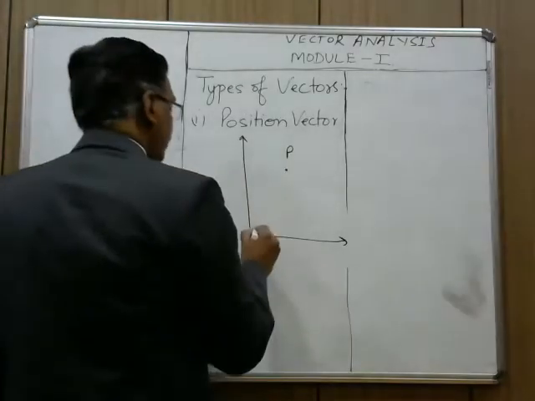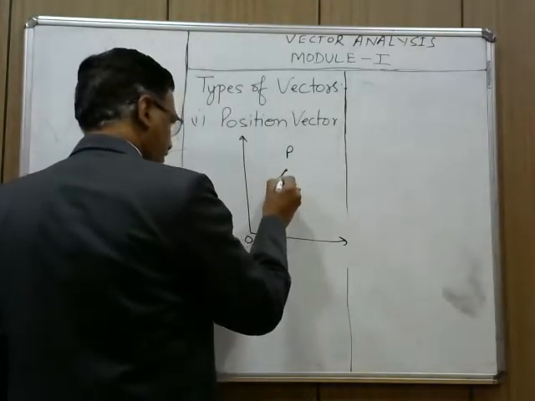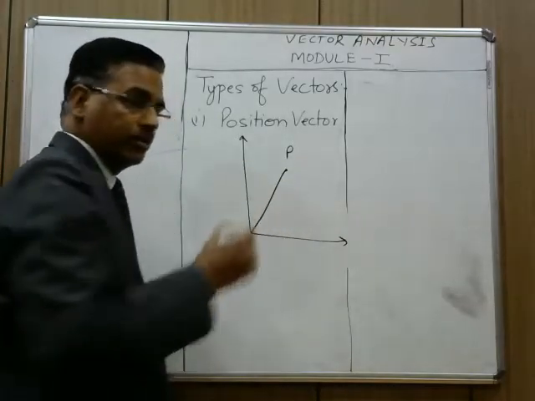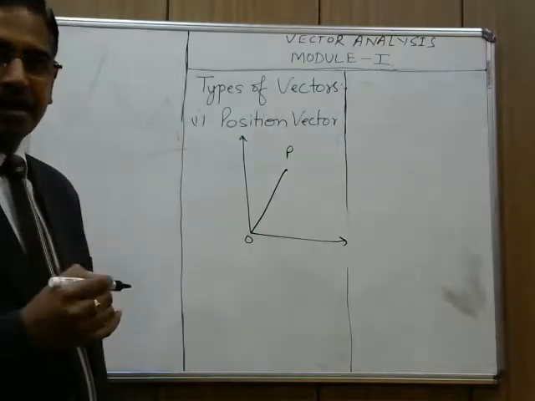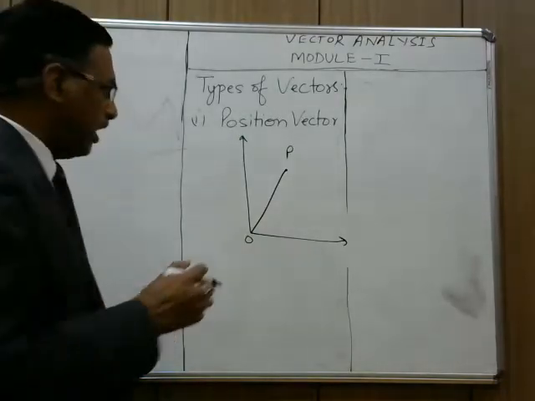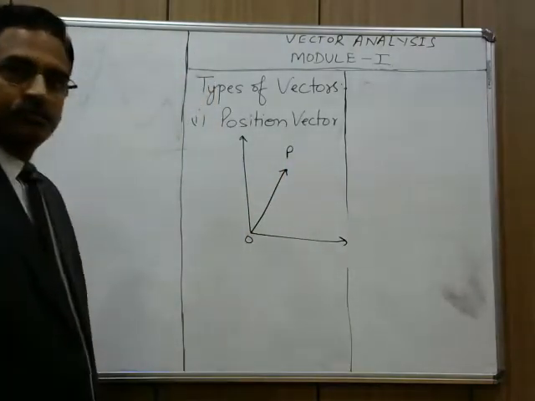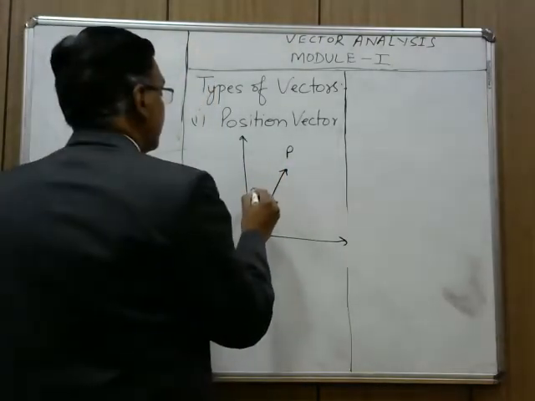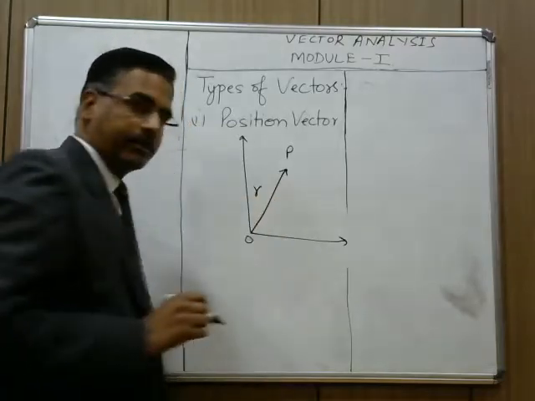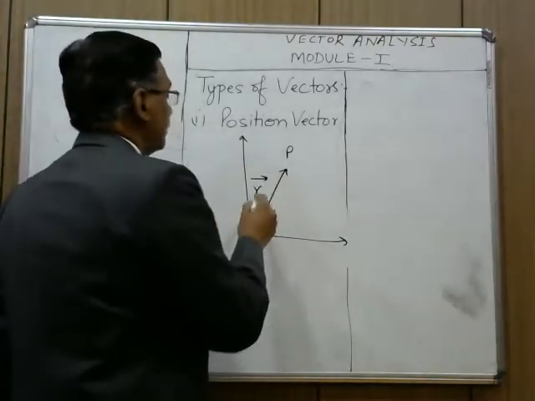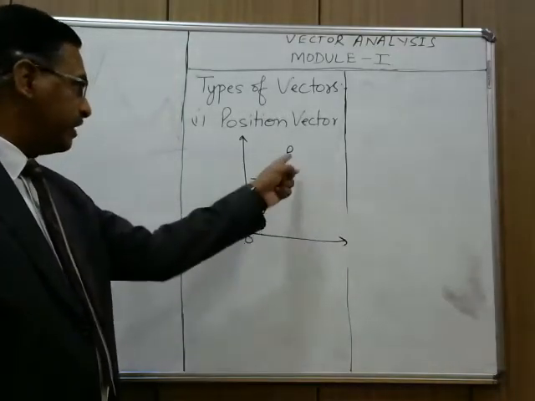We will join this point with the origin. The length of this line segment gives us the distance, and we put an arrow over it. This vector, small letter r, is the position vector of this object.